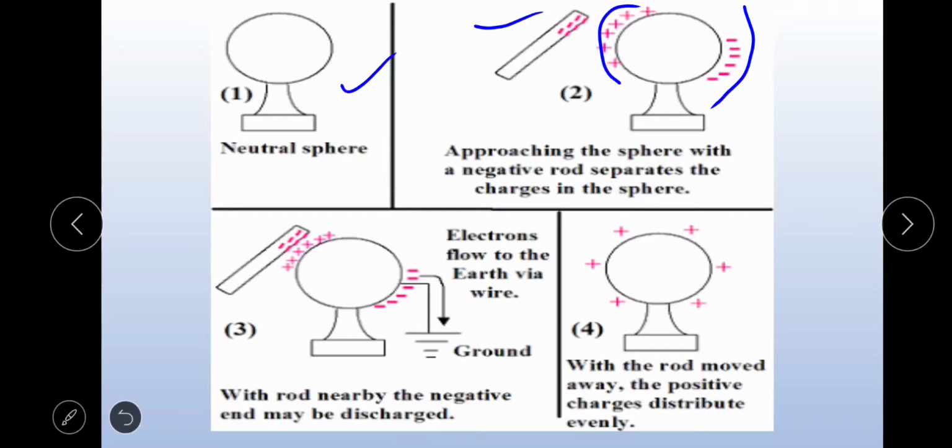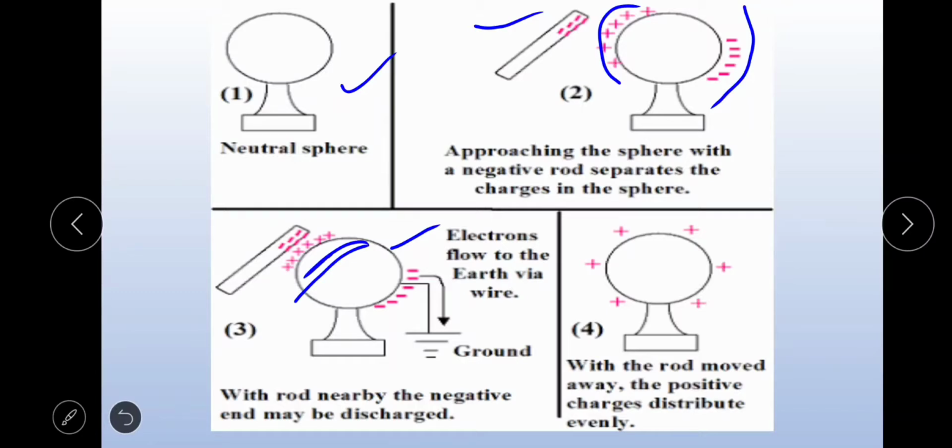Now in the third diagram, the far end of the sphere is connected to ground. Then the negative charges, or electrons, flow to the earth, and the positive charges remain on the surface.